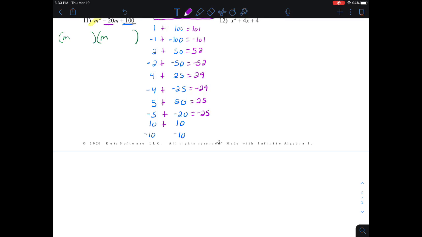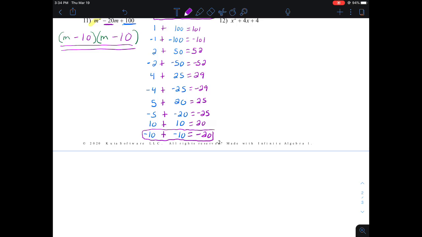10 plus 10 makes 20. Right number, but it's not negative. Negative 10 plus negative 10 makes negative 20. Finally, we found our pair. So both numbers have to be minus 10 inside of the parentheses. So m minus 10 times m minus 10. And so this is an answer. However, it probably will not show up that way on any standardized test.